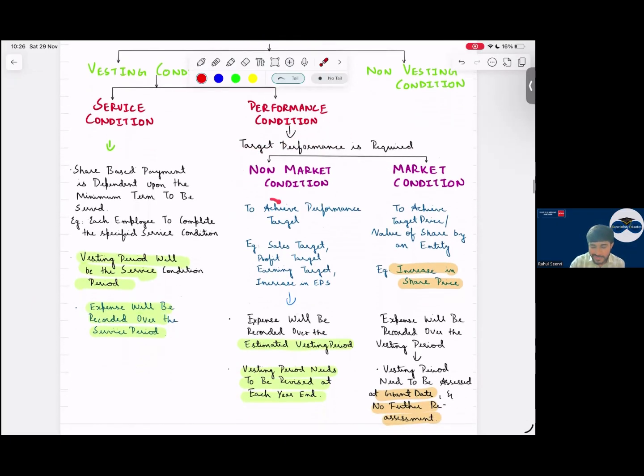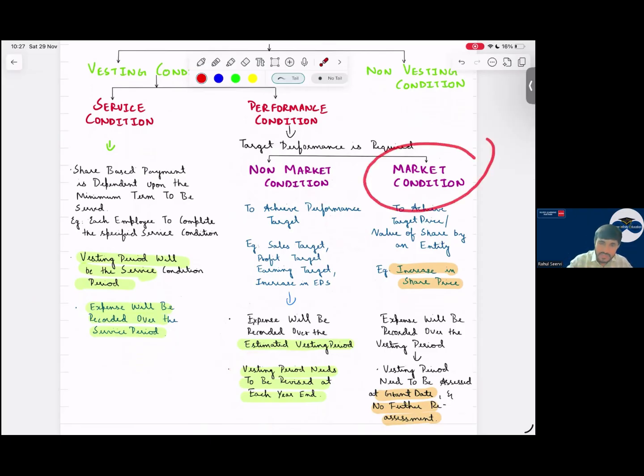Sir, non-market and market condition, there is one important thing to remember. Examples of non-market conditions are sales target, profit target, earnings, increase in EPS. So expense will be recognized over the estimated vesting period. Sir, can we revise the vesting period here? Yes, we can revise it. No issues in that. In a non-market condition, we can revise the vesting period.